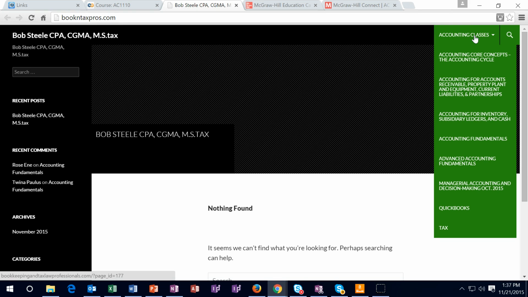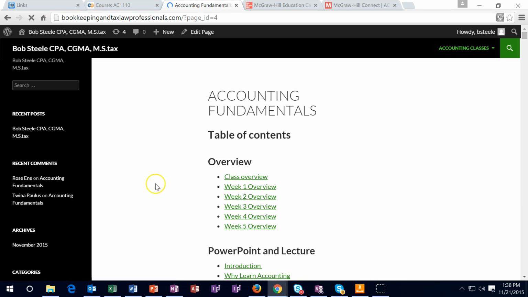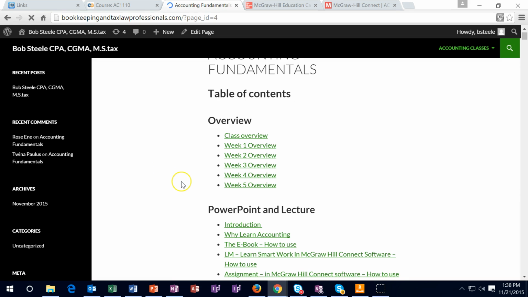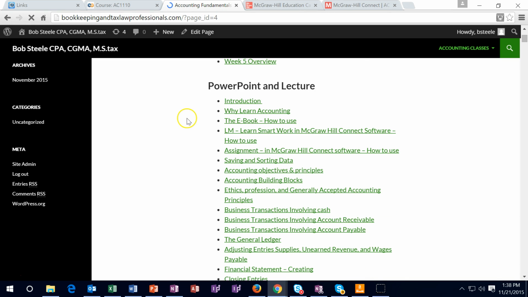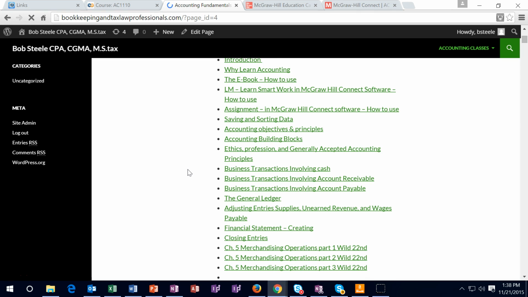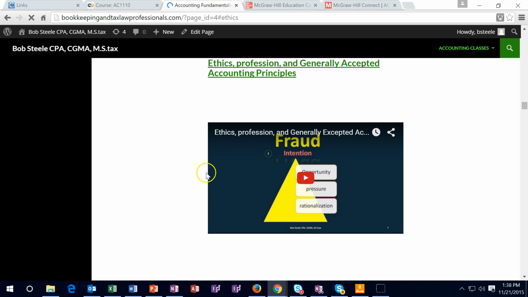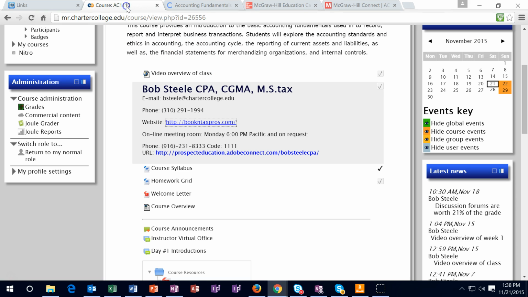I'm working on housing more of the stuff within here. If you scroll down, you'll find the current class you are in is Accounting Fundamentals. If you scroll into Accounting Fundamentals, then you'll see the information here. There's the table of contents. These will just basically be links down to the other information. So for the PowerPoints and whatnot, you can scroll down here and look at the PowerPoints by clicking on any of these, and it'll take you down to the current PowerPoint. Most of the information should be held on this website somewhere. So if you're having any linking problems, you could try to go through here and look at those this way. It might be a little bit faster depending on your connection.